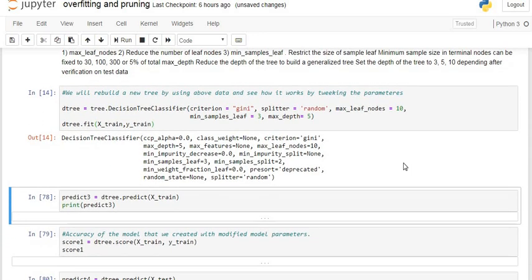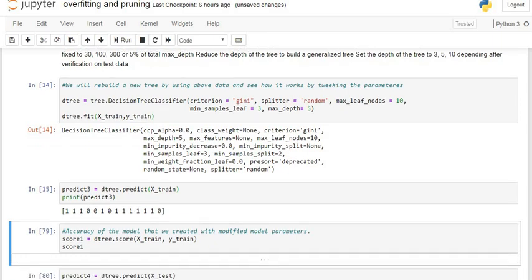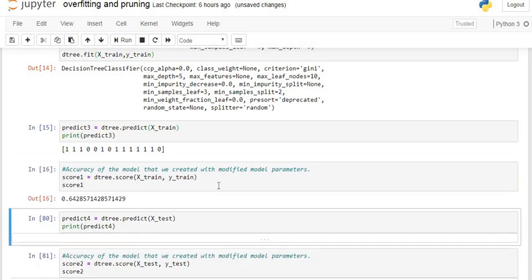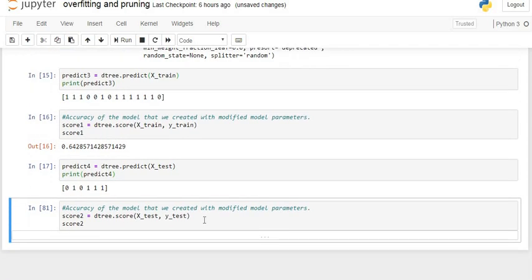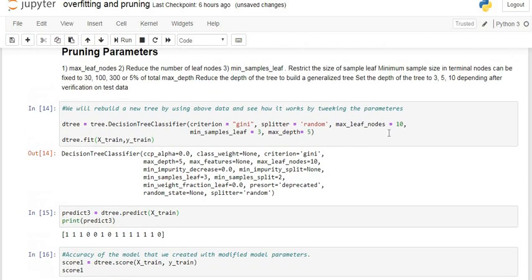Now our model is trained using these hyperparameters. Now we try to predict on the training dataset. This is the prediction for the training dataset. Now we check the accuracy of our model on the training dataset. It is 64%. And again we apply it on the testing dataset. Now we see it by using the score function, the score command. It is 16%.